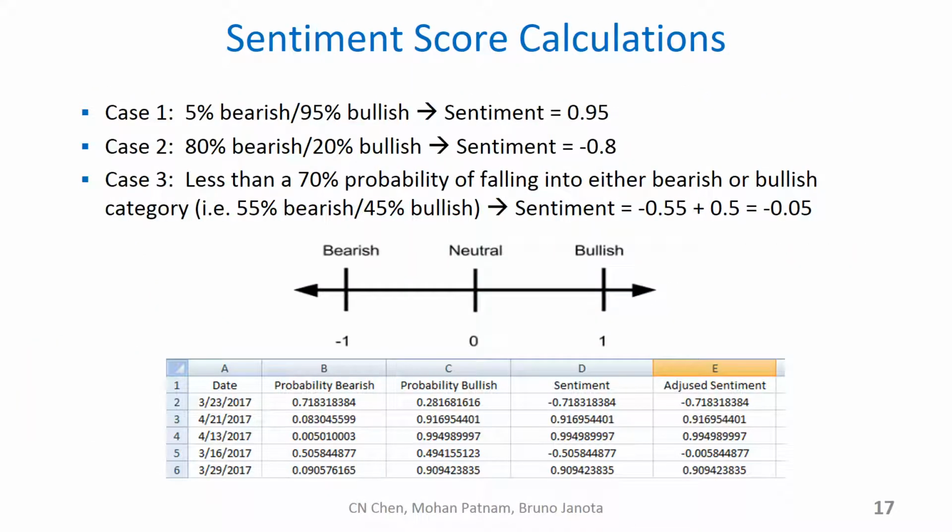The actual sentiment score produced by the naive Bayes classifier is a conditional probability of the tweet belonging to each category, bullish or bearish. As this chart shows, a tweet that has a 95% probability of belonging to the bullish category would have a sentiment of 0.95. Bearish tweets follow a similar pattern but trend toward -1. The interesting case is when the model has difficulty categorizing the tweet as either bullish or bearish. In this case, we offset the probability positive or negative in the direction of the higher probability but centered around 0, indicating that the tweet was close to neutral.